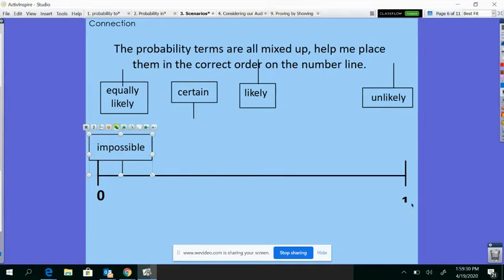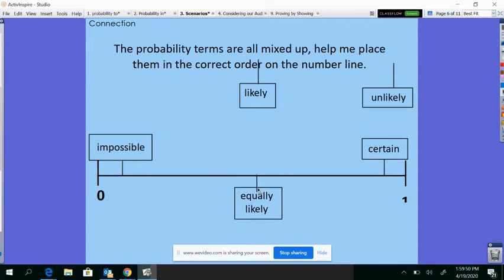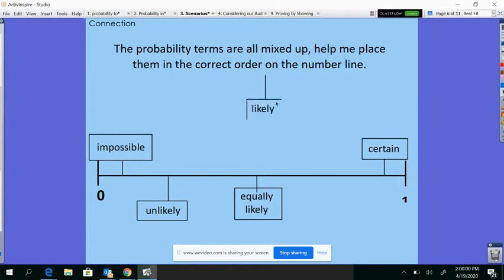If something is going to absolutely happen, 100% going to happen, we call that certain. If something is in the middle and has a 50-50 chance of happening, we call that equally likely. If something may happen, but it's not likely to happen, we're going to call that unlikely. And if something is going to happen, not 100% certain, but most likely, we're going to call that likely.